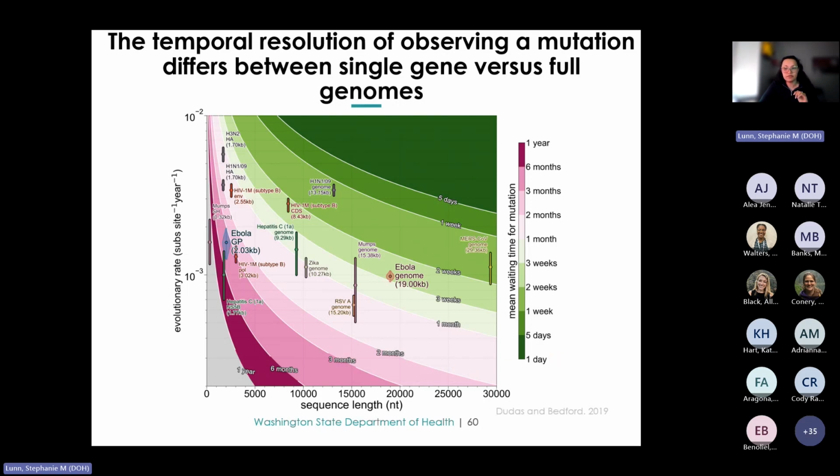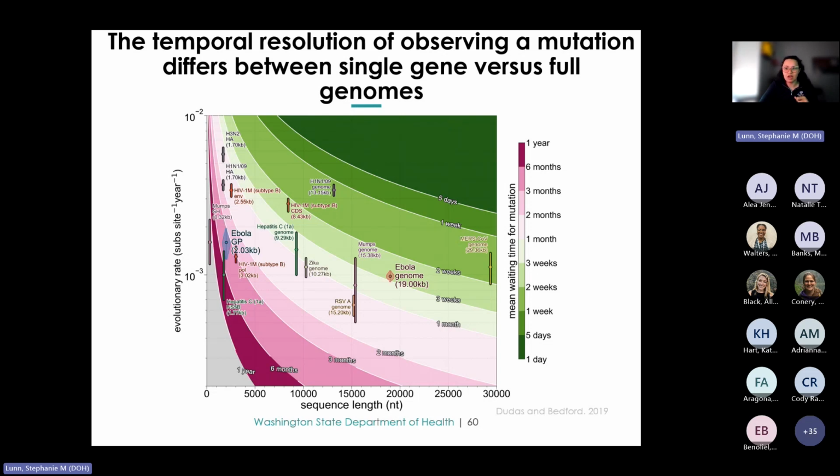So different types of sequence data, such as single genes versus whole genomes, can yield varying estimates of the molecular clock. Single genes often evolve at different rates compared to whole genomes, and they only represent just a fraction of the genome. And this can sometimes result in a loss of phylogenetic signal, making single gene trees less informative for certain analyses. Whole genomes, however, generally provide greater resolution and more comprehensive insights into evolutionary processes.